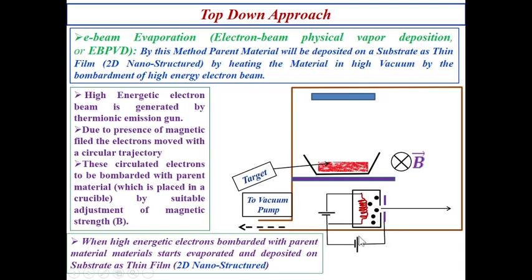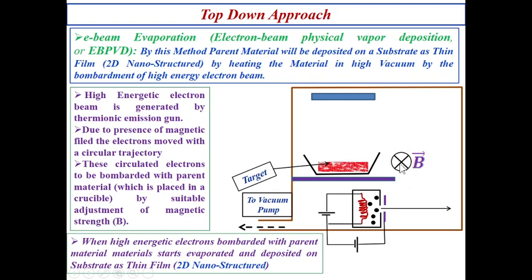Another voltage is connected to the shutter. You can see the shutter is connected to the positive terminal, so the electrons will be attracted towards the shutter with high velocity. The electrons are ejected and have to move in this direction. But how will this electron be moved to here? Here we have to use a magnetic field.